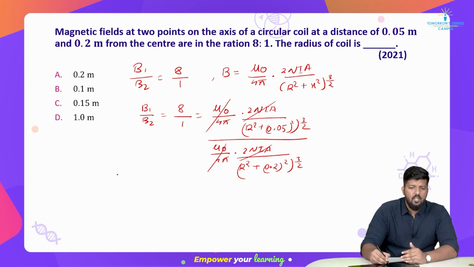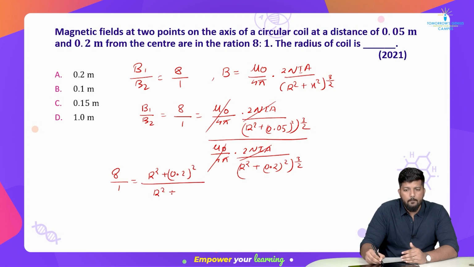So what I get is 8 divided by 1 is equal to, this goes on the top and that comes to the bottom, so it is (r square plus 0.2 whole square divided by r square plus 0.05 whole square), whole bracket to the power 3 by 2.